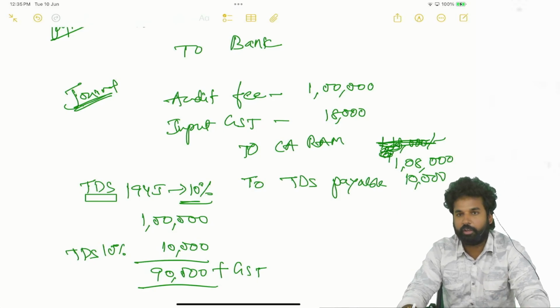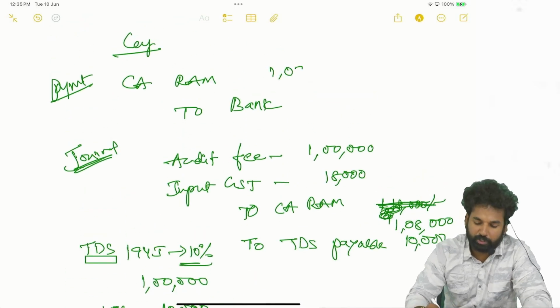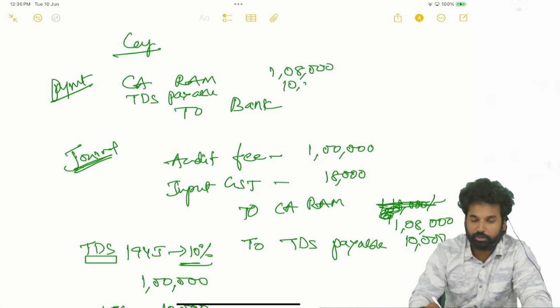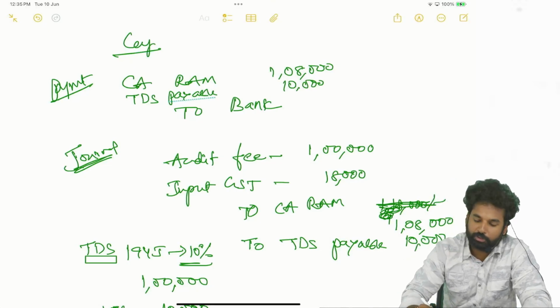Now the payment entry. The payment entry will be CA Ram, how much? 1,08,000. TDS payable, how much? 10,000. While you are making the payment of TDS, 10,000. To bank, how much?